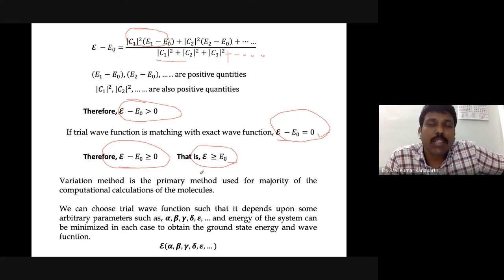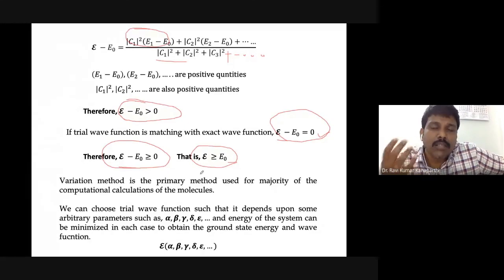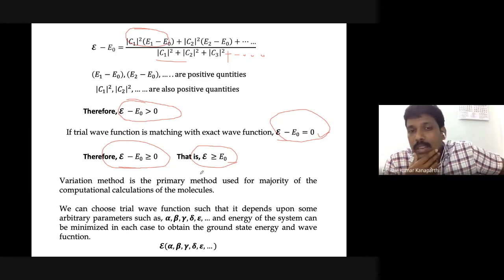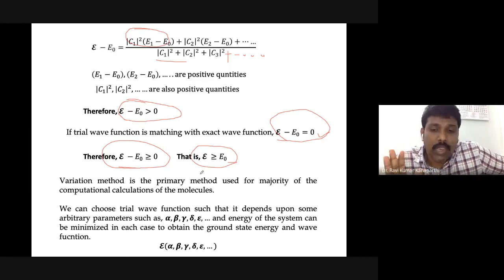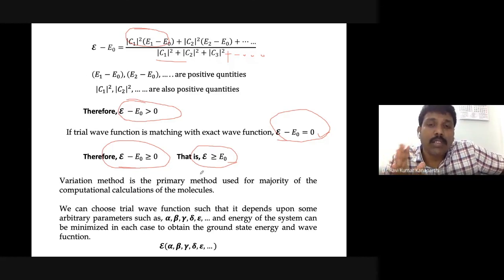Energy minimization is a concept that is routinely carried out to check that the structure we have drawn in the software has the actual energy, and to ensure the structure of the molecule is correct. Once it is correct, we will look at the corresponding energies and some of the properties, such as the dipole moment and other aspects. So with this, I have concluded the concept of the variation method very briefly.